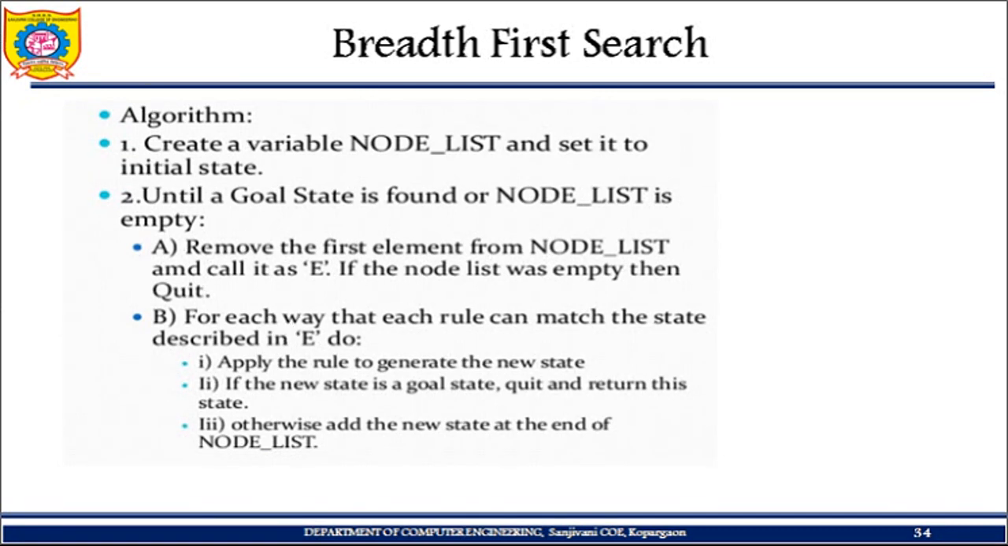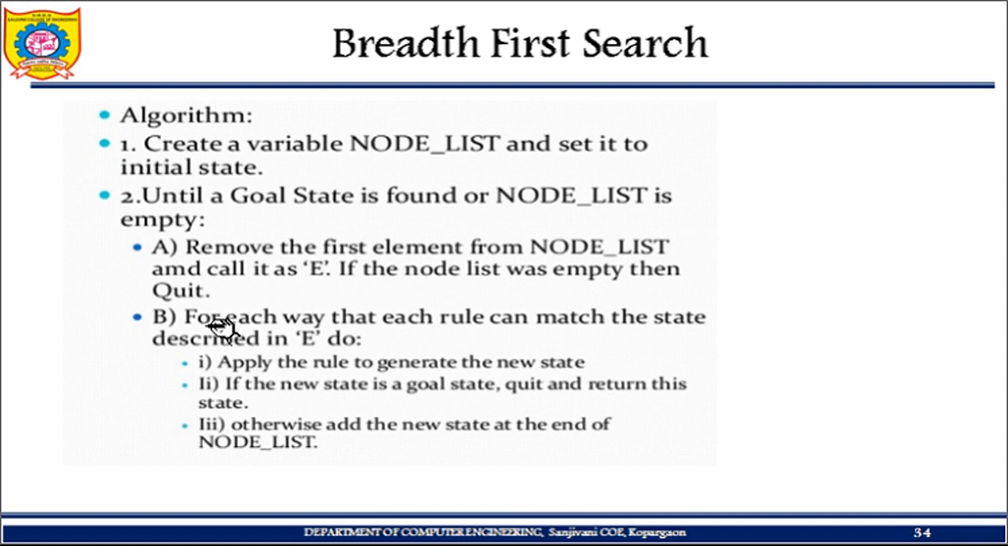So let us do this with the help of an example. I'll just repeat once. You have to take a list called the node list. In that node list, initially you will have your initial state, for example A. Then you have to remove the first element from it. Call E the element you are going to remove, so E is equal to A.